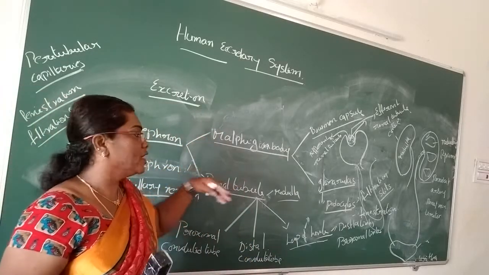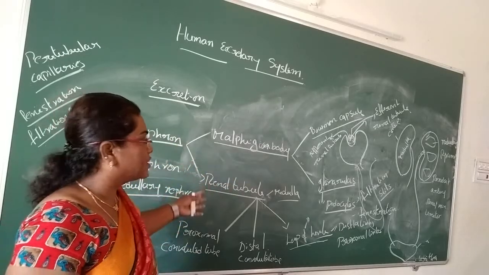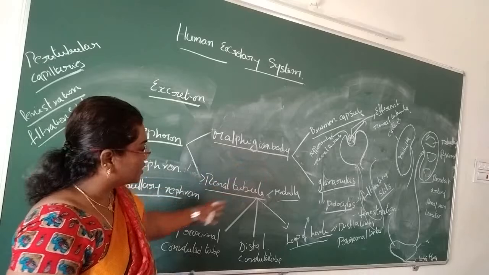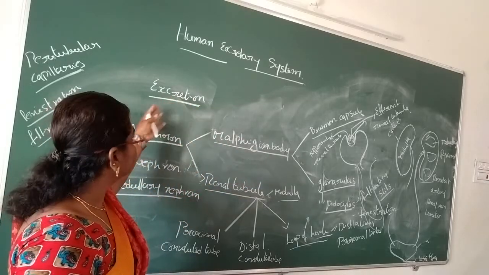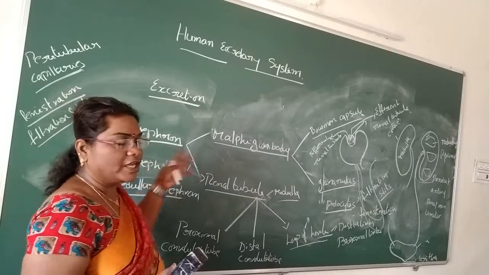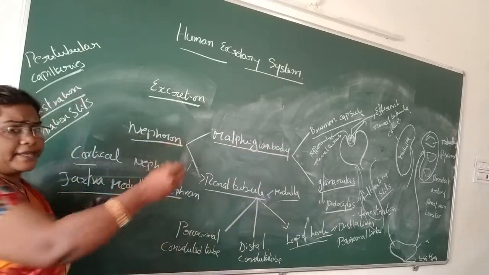Next, further I can show the diagrams, what parts are present and what the structure is. I can give you a brief description of the human urinary system and nephron structure. Students, look at the diagram.